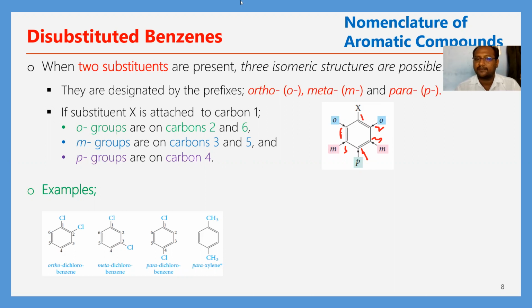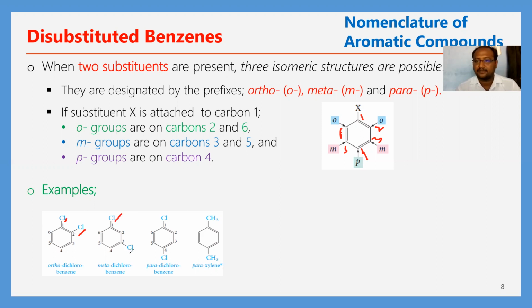Here three types of isomeric products are formed. For example, with two chlorines present in the 1,2 position, the second position is called the ortho position, therefore ortho-dichlorobenzene. Treat one of the Cl as the first substituent and the other Cl as the second substituent.